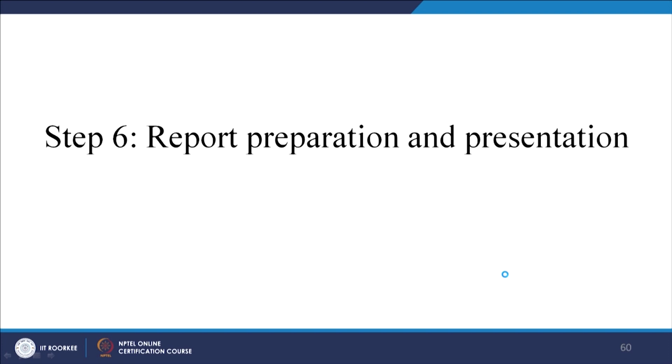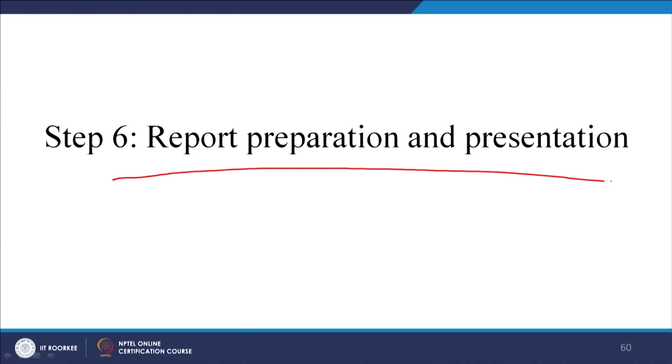Okay. I have briefed you on these measures so that you are clear when you are dealing with data analysis what the quartile means, what the deviation means, and how they are applicable in marketing research. Now, coming to the last step of the marketing research process: report preparation and presentation.